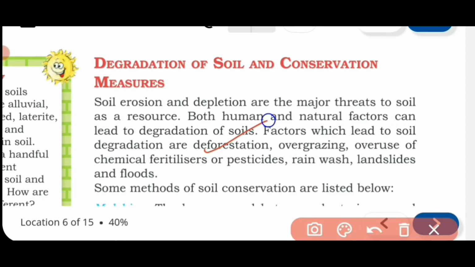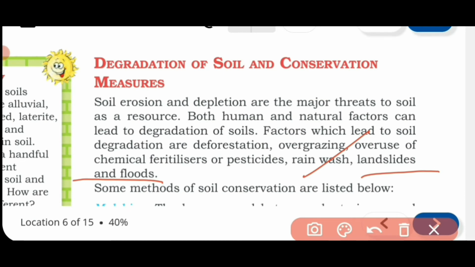You know the meaning of deforestation, clearing the forested areas. Overgrazing is done by the animals in a particular area, then overuse of chemical fertilizers and pesticides in the agricultural land. Then the next factor is rainwash. Whenever rain is there, the top layer of the soil is taken away. Landslides take place. Then floods are also there. So these factors are responsible for the soil degradation.